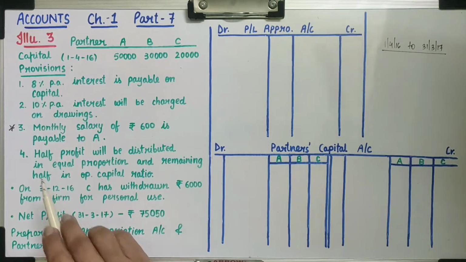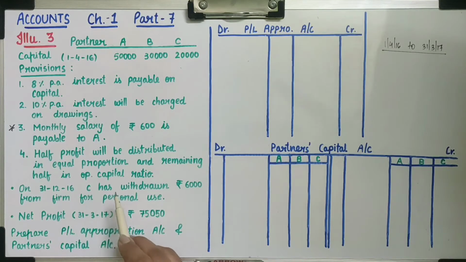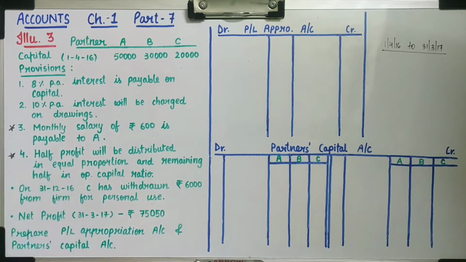Fourth, half profit will be distributed in equal proportion and the remaining half in opening capital ratio. Now here the distribution of profit is different from illustration 1 and 2. So this is also a new point which you have to understand with this illustration.